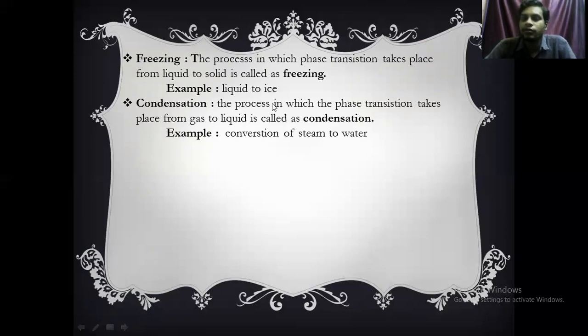It means the process in which the phase transition takes place from steam, or gas, to liquid. For example, steam condenses into water. For example, place a lid on hot boiling water, then you can see droplets on the lid. That is due to condensation. Similarly, take a water bottle from the fridge and keep it in the atmosphere, then around the bottle we will get some droplets of water. That is because of condensation of water.